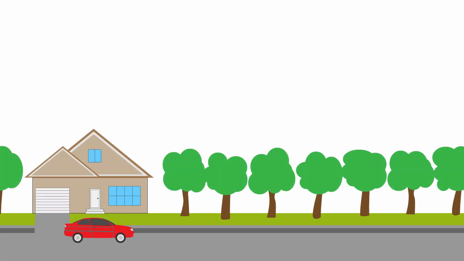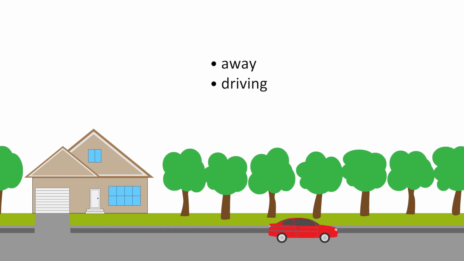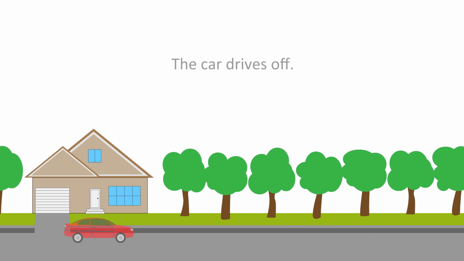So let's take a look at an example of a phrasal verb that uses off in the sense of away. How do you think we would describe this? Well, here, a car moves away from a house by driving. So we can say, the car drives off. Drives means drives, and off means away. So the sentence can be understood as simply, the car drives away.